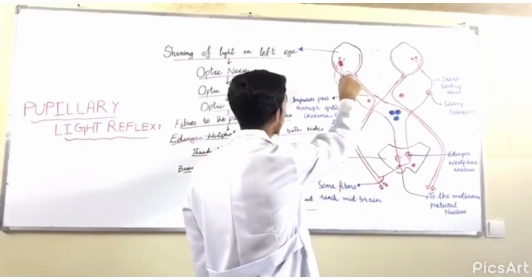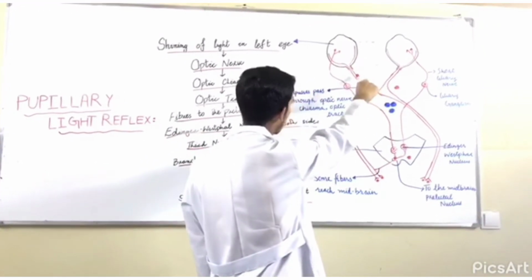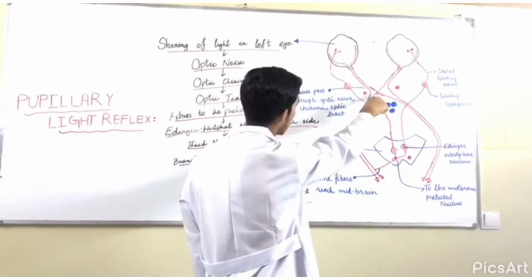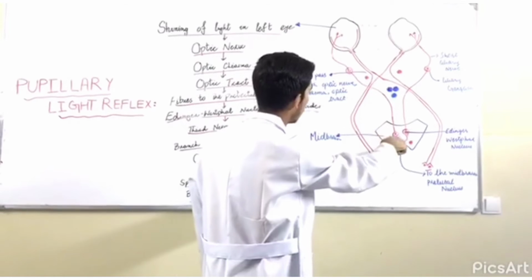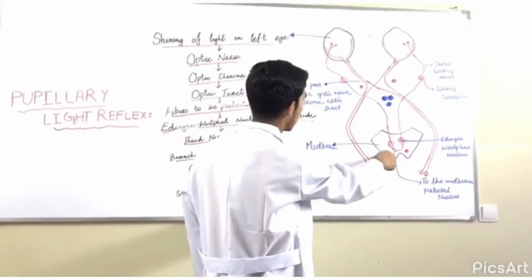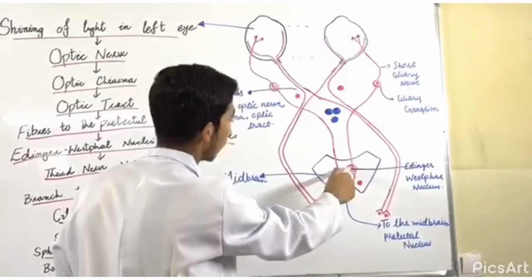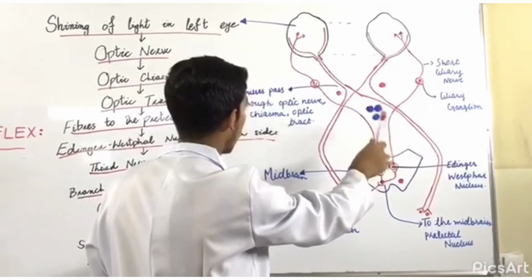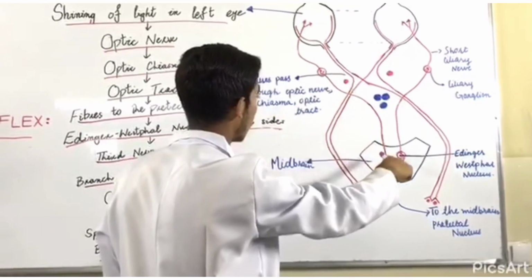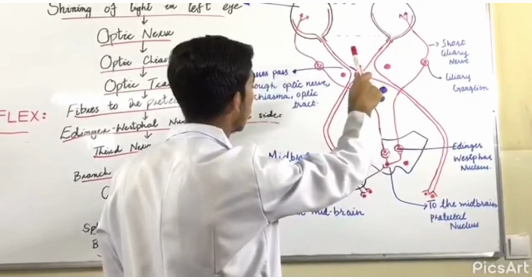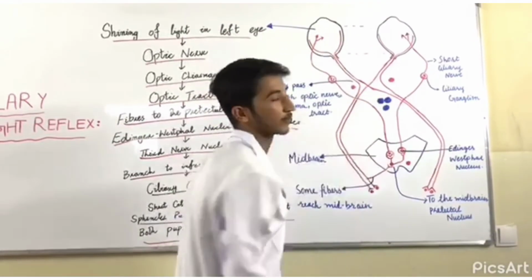So we can see that if light enters our left eye, then it passes through the optic nerve, then reaches the optic chiasma, from where it goes to the optic tract, and then it reaches the pretectal nucleus. From the pretectal nucleus, it stimulates both of the Edinger-Westphal nuclei. So from there we can see that if light enters only one eye, it completes the whole cycle and stimulates both pupils, and both pupils constrict.